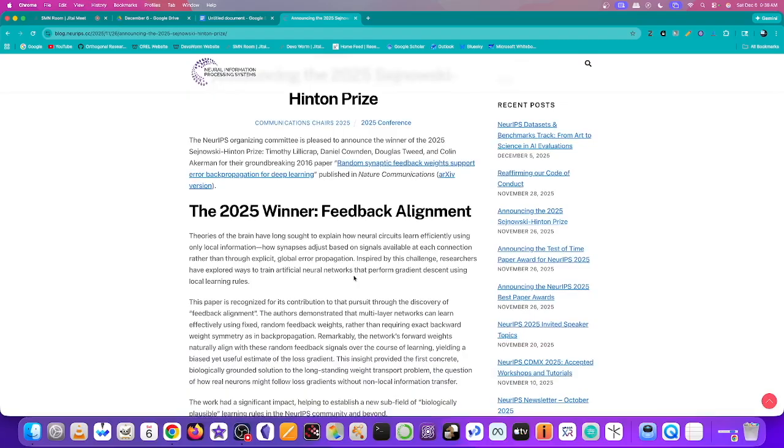So this is, I guess, like the best paper of all time that they pick and bring back into relevance today. The topic of this paper is feedback alignment. We'll talk about that paper later, but I wanted to go over this blog post and see what they have to say about it.